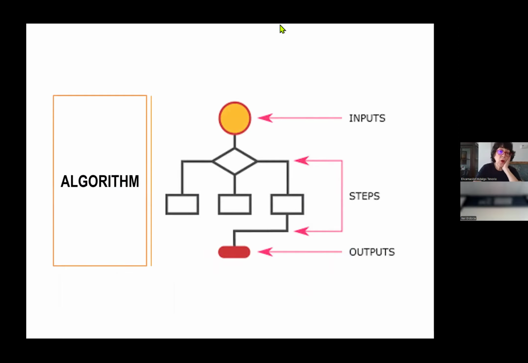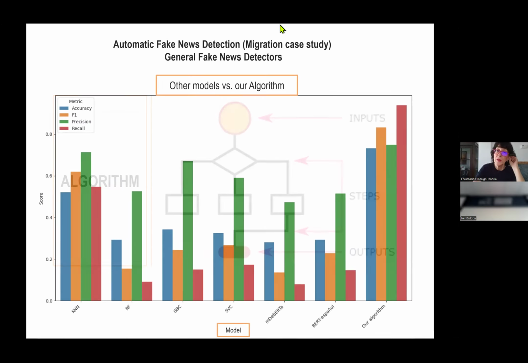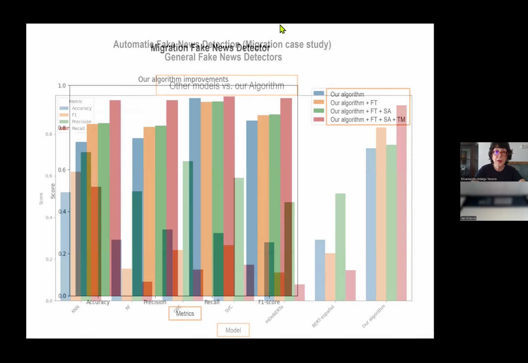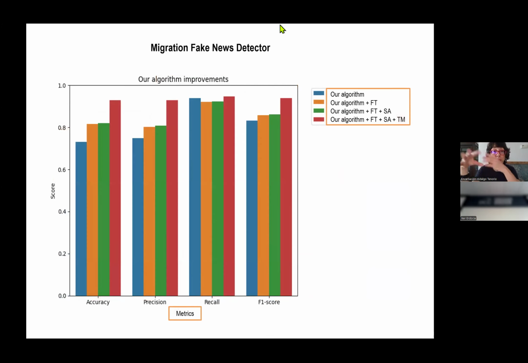What happened regarding the algorithm? So when we compare it to other fake news detectors, and because there are not so many hate speech detectors, but when we compare to fake news detectors, it was very successful in terms of accuracy, precision, and recall, and F1 too. And again, when we kept working with it, we saw that our algorithm got better and better. But this is something you can read in the article I mentioned before.